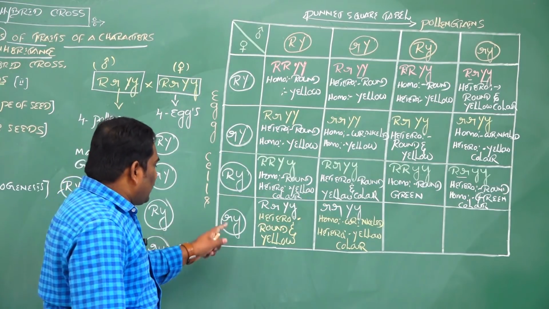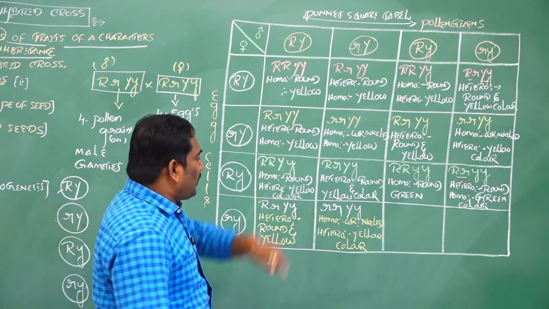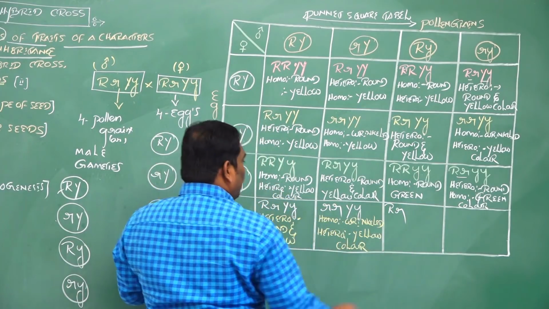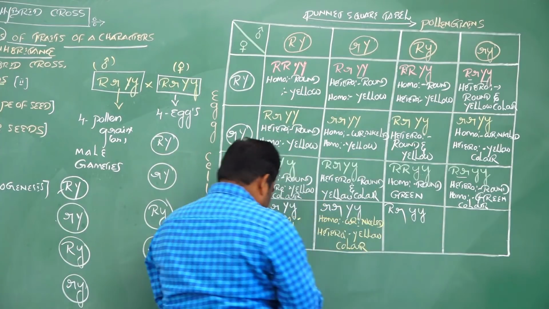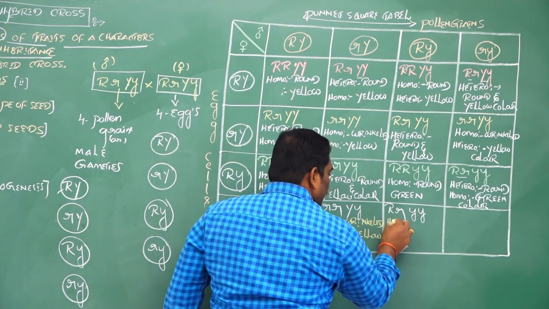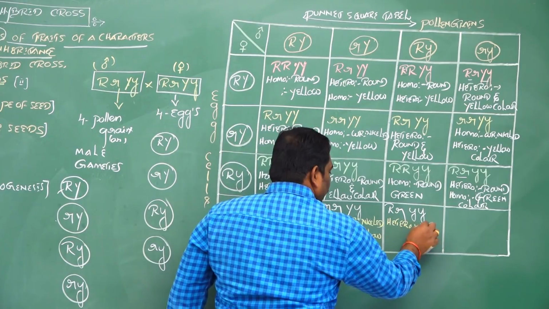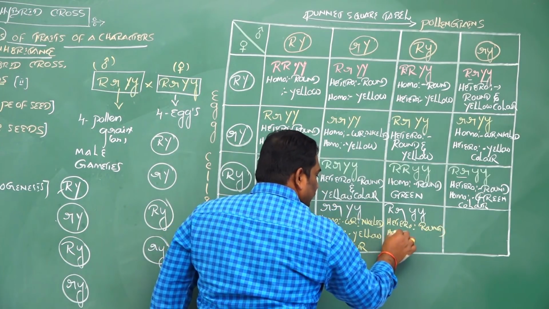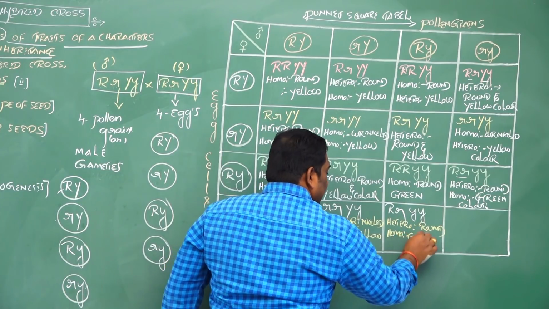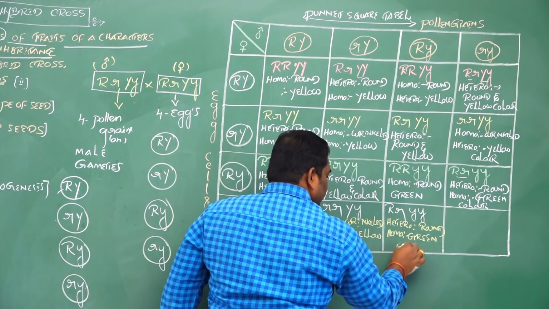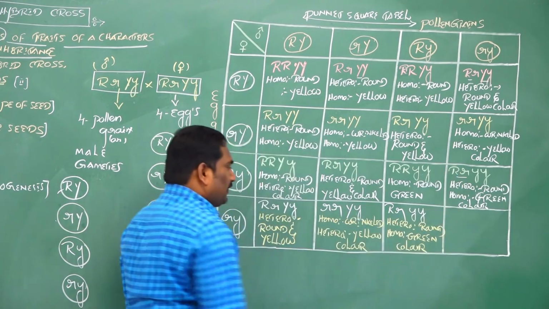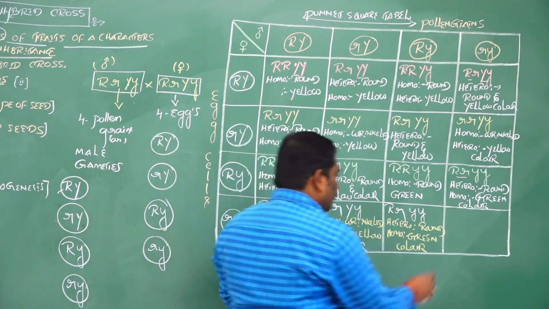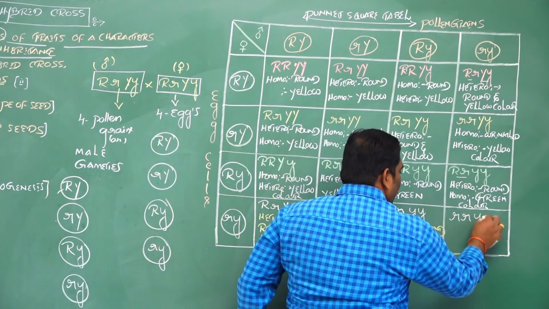Is it clear? And small r small y crosses with capital R small y, then capital R and small y, and the character is heterozygous rounded shape of seeds and homozygous green color seeds. Clear? And the last one, small r small y crosses with small r small y, then it produces small r small y.